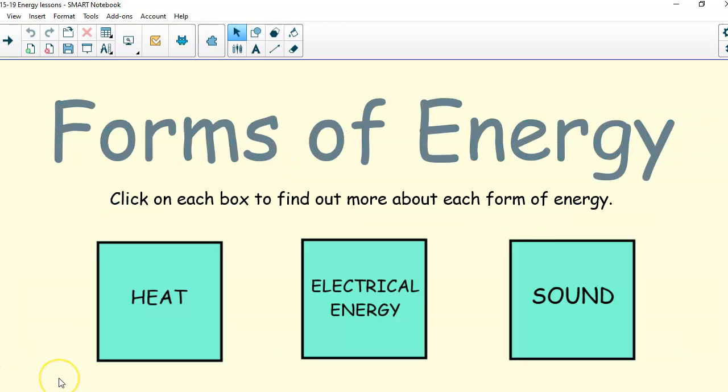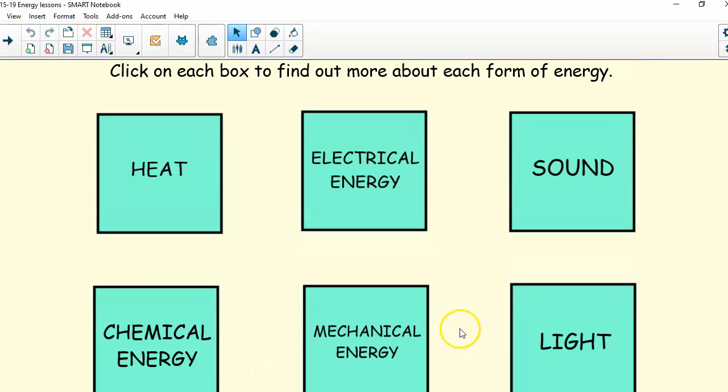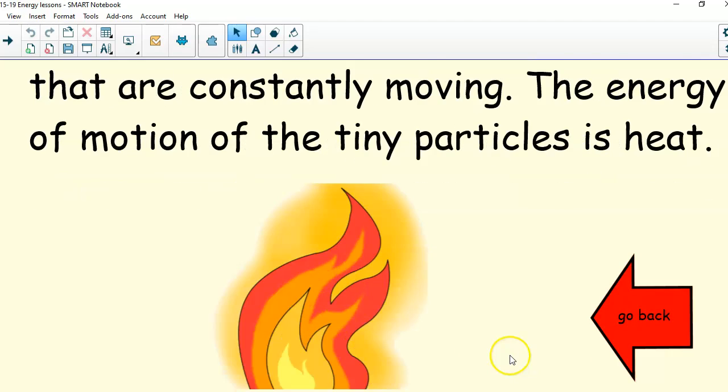All right, so let's talk about different forms of energy. We're going to look at heat, electrical energy, sound, chemical energy, mechanical energy, and light. So we're going to first look at heat. Now heat, all matter is made of tiny particles that are constantly moving. We learned about that. We learned that depending on the type of matter or phase of matter, solid, liquid, or gas, those particles look a little bit different, but they're all constantly moving. So the energy of motion of the tiny particles is heat.